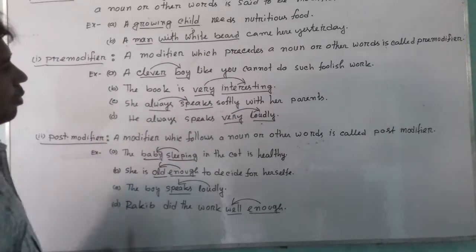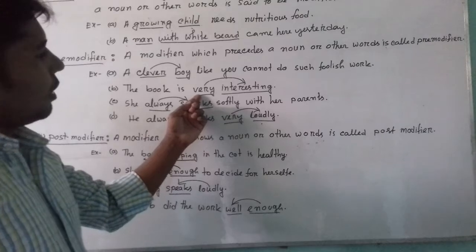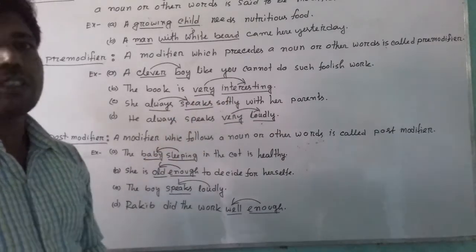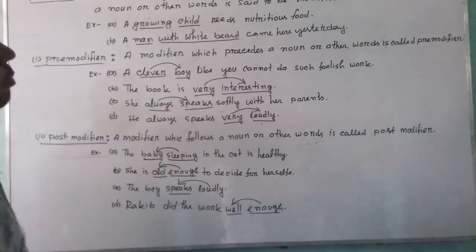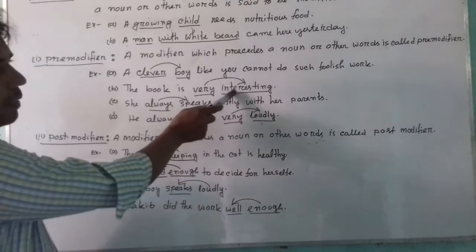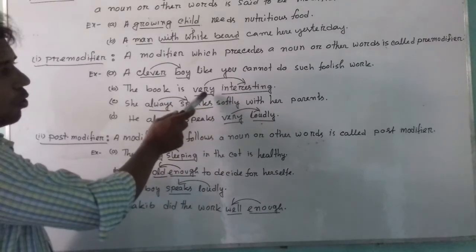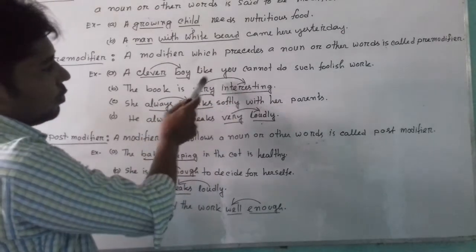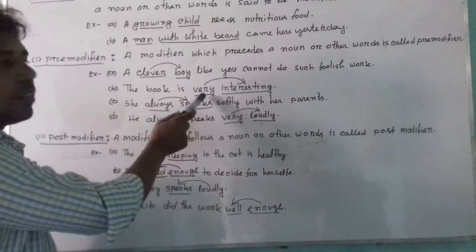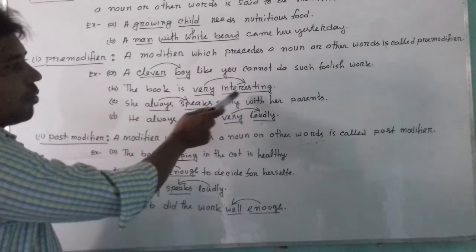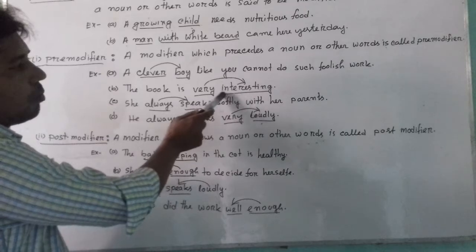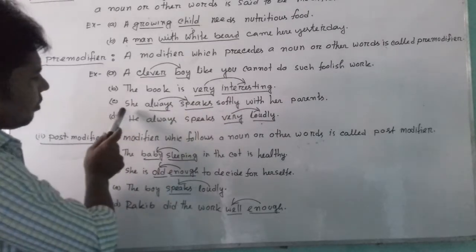In the second example, very is an adverb and interesting is an adjective. Here very has been used before interesting, and it is also modifying the word interesting. So very is the pre-modifier of interesting, or pre-modifier of an adjective.